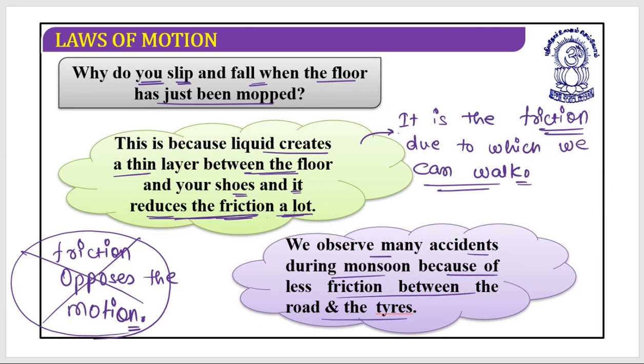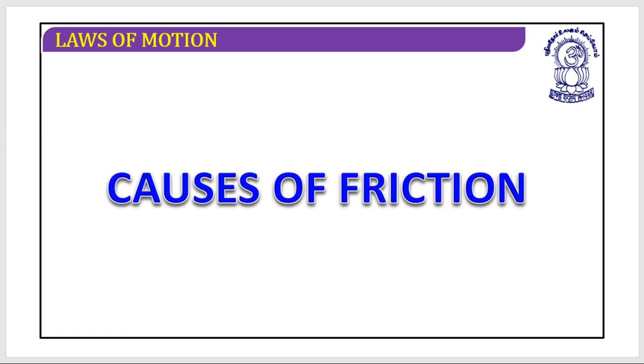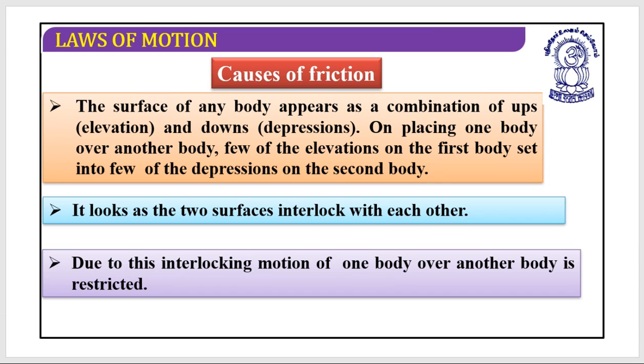I hope these things are clear. Friction doesn't oppose the motion, it opposes the relative motion between two objects when they are in contact. Is it clear? Great. Now let's look at the causes of friction. How friction arises, or why friction arises.